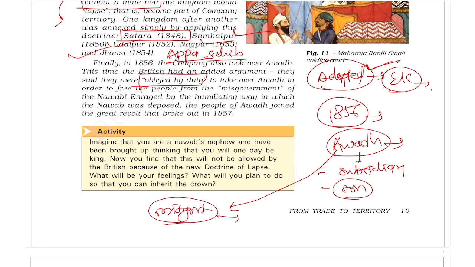Misgovernment means he was not doing the administration properly. So now the East India Company, obliged by duty, deposed the Nawab. So, in order to give good administration to Awadh, they annexed Awadh. That was the company's explanation for annexing Awadh.